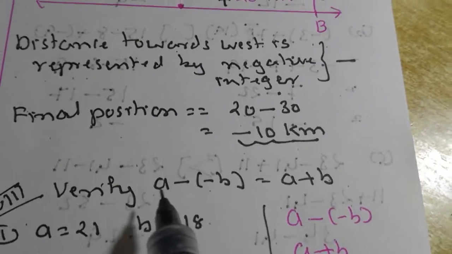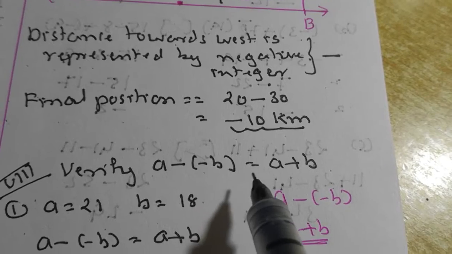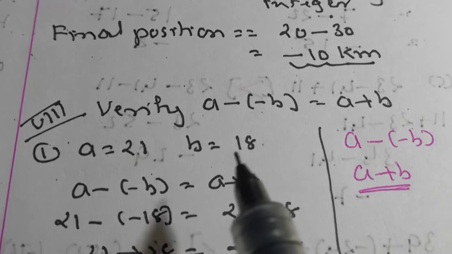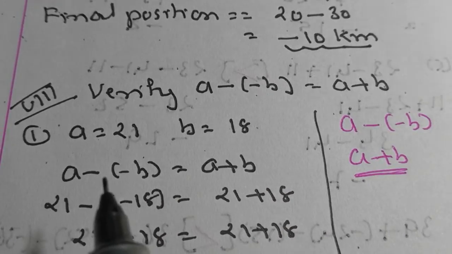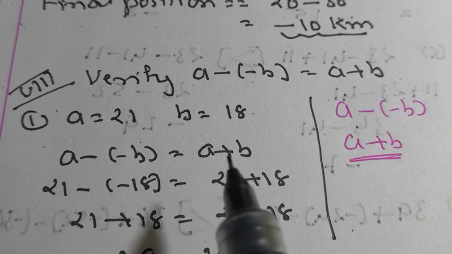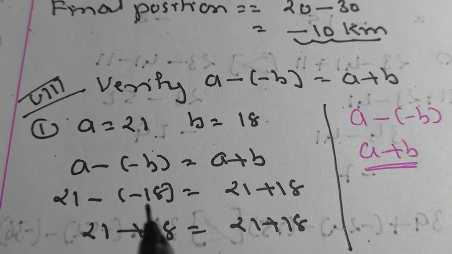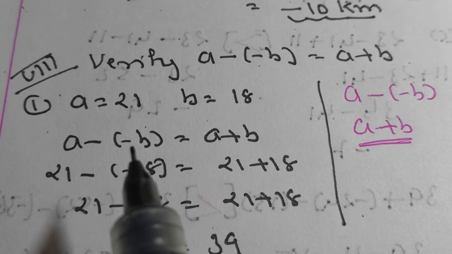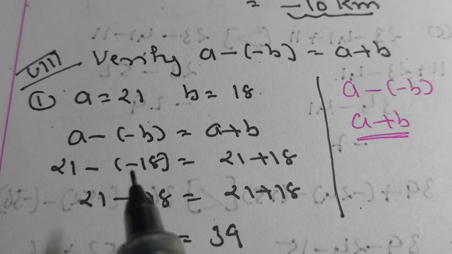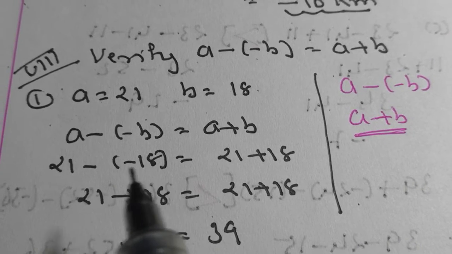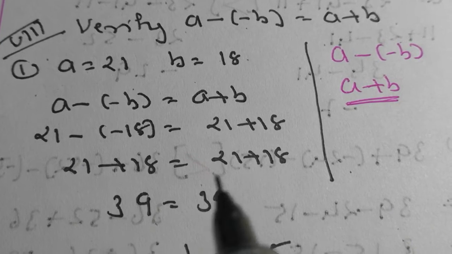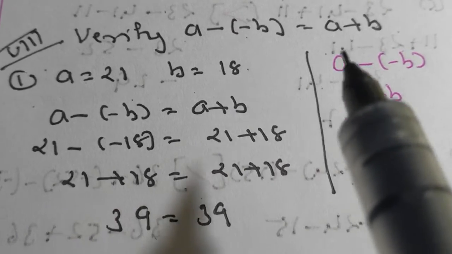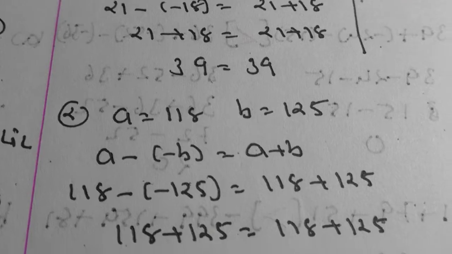Now next question, verify a minus (minus b) is equal to a plus b. The value of a is given as 21 and b is 18. So I have written the same thing, a minus in the bracket minus b is equal to a plus b. So 21 minus (minus 18) is equal to 21 plus 18. This minus is of minus b, not of 18. So minus minus is plus. So 21 plus 18 is equal to 39, and 21 plus 18 is 39. So we have verified that a minus (minus b) is equal to a plus b because both the answers are the same.